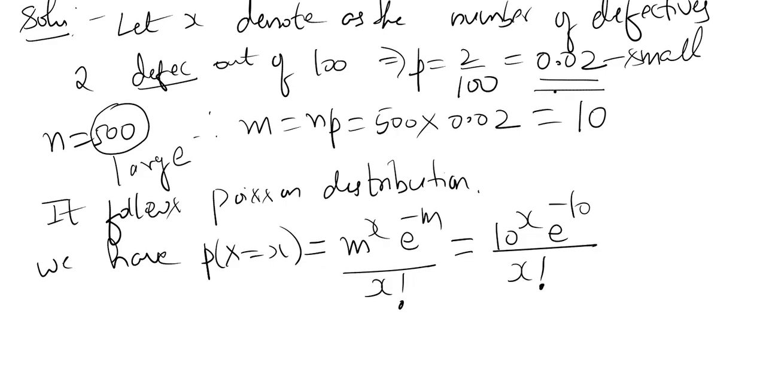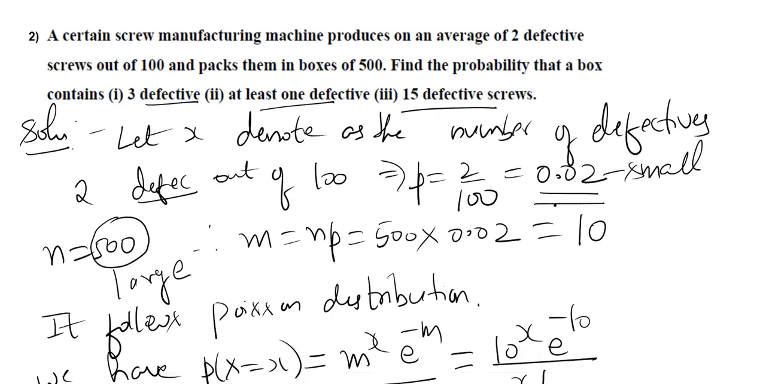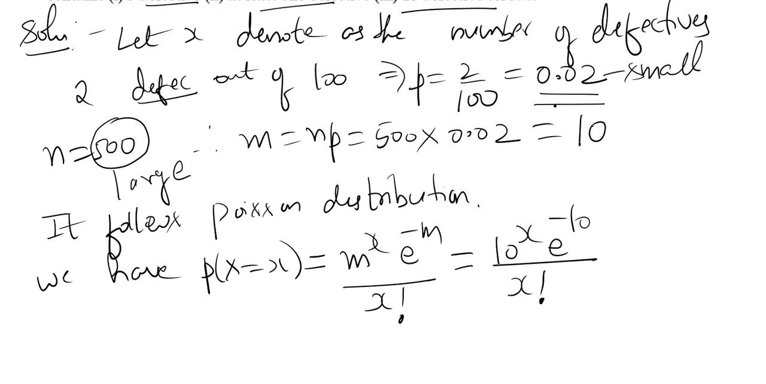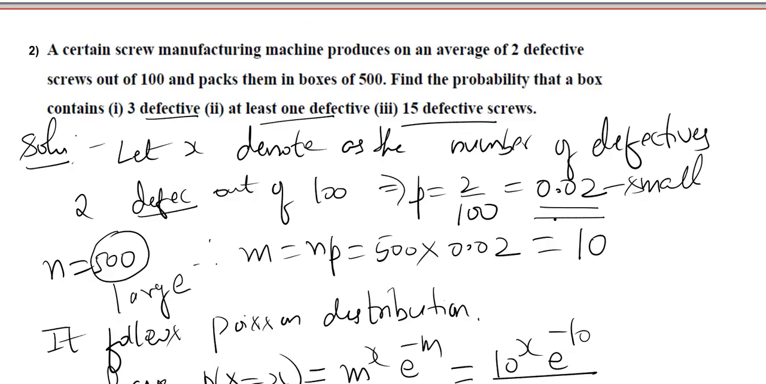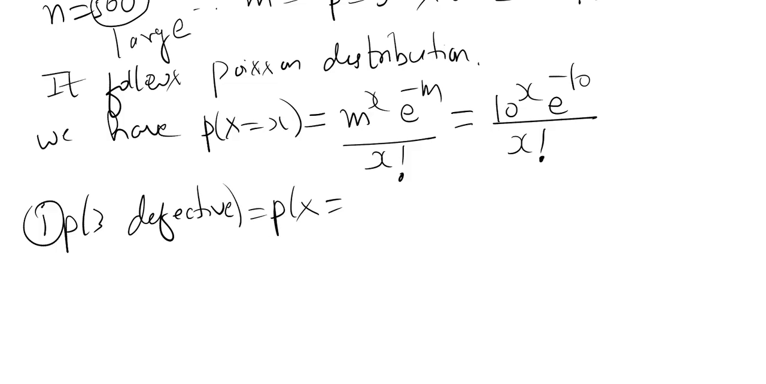Now we have to find the probabilities asked in the problem. Find the probability that a box contains 3 defective, at least 1 defective, 15 defective screws. Exactly 15. Here exactly 3, at least 1 defective. So we have 3 questions here to be obtained. First question, 3 defective, right? Probability of exactly 3 defective. Substitute x is equal to 3 in the above formula.